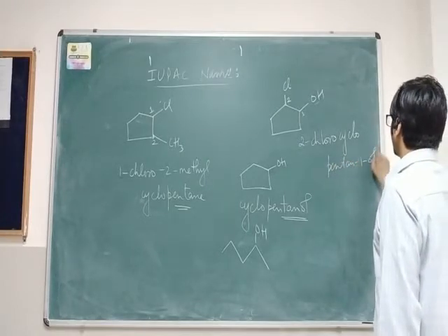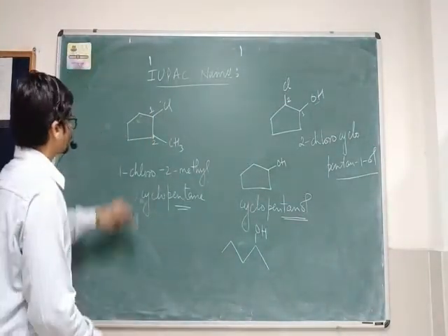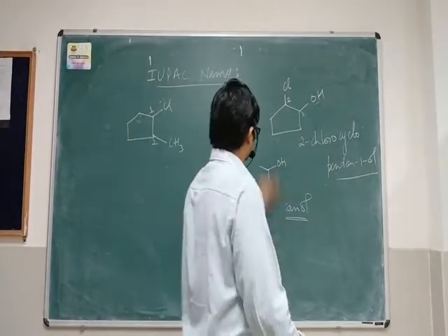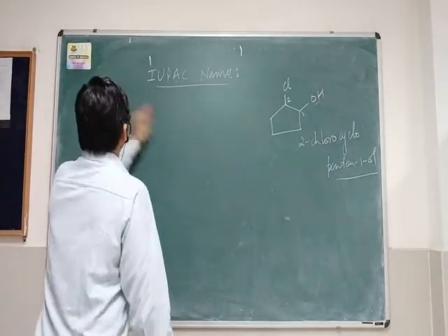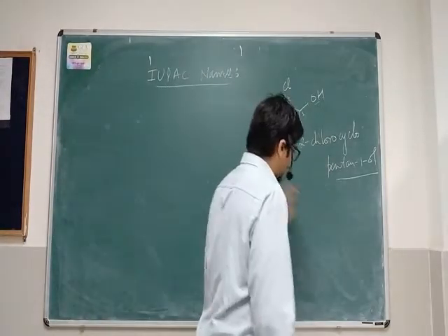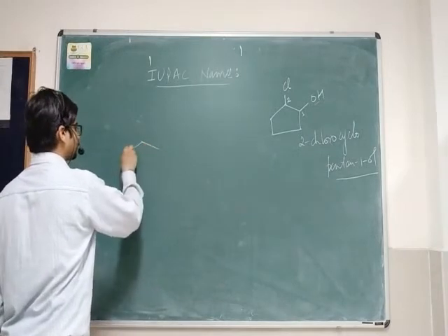2-chlorocyclopentan-1-ol you can write. 1 means the position of the hydroxyl group, right? Similarly, you can try different examples, and you will understand the concept if you try more and more examples. Let us take another example.